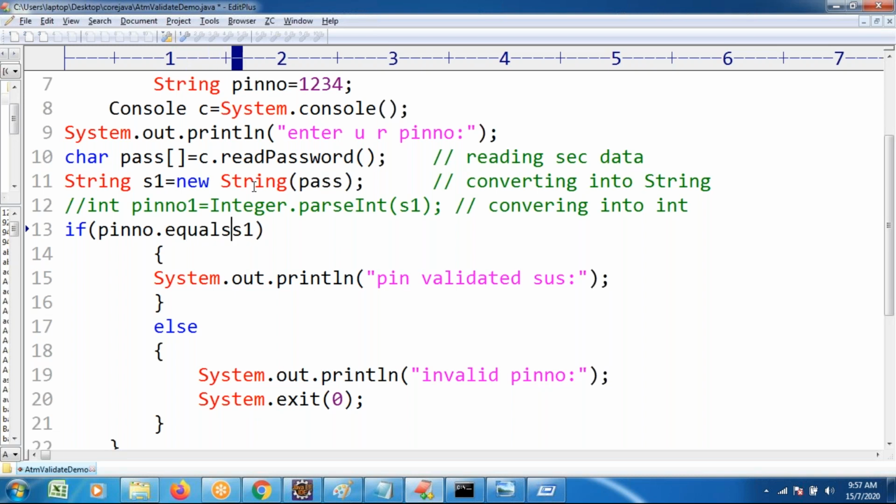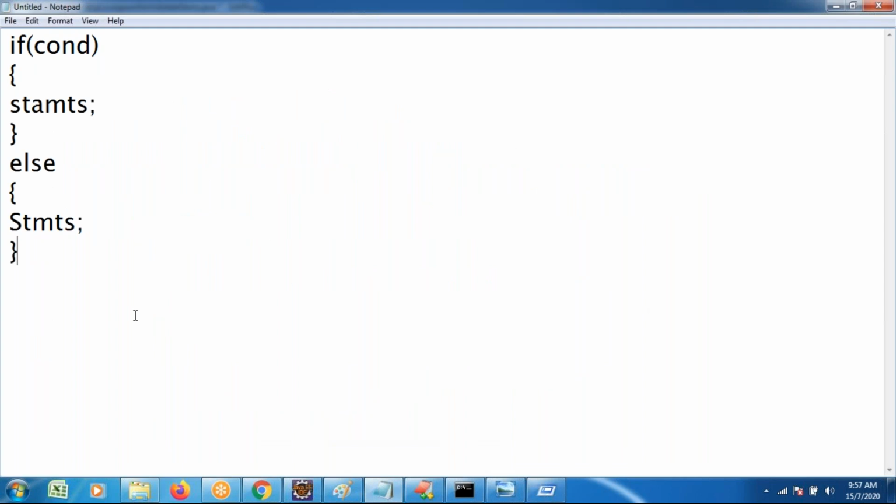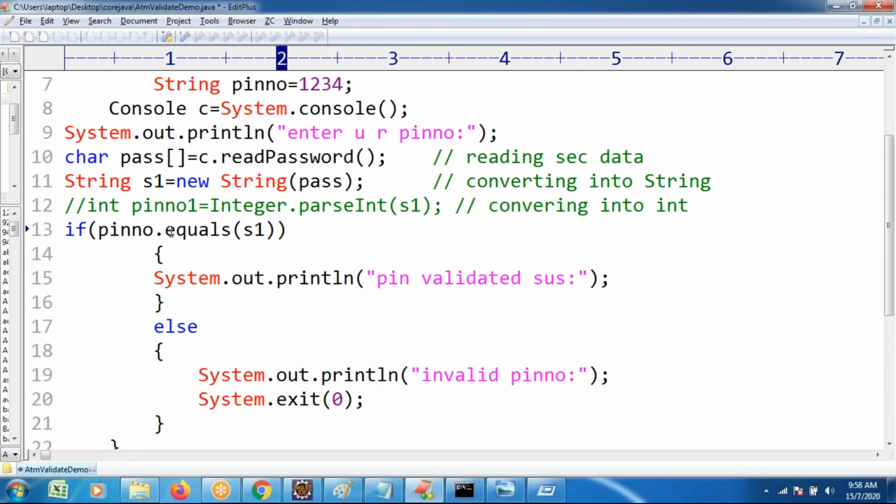Further, I will talk about the difference between equals to operator and equals method. It is a damn sure interview question. In the interview round they may ask: what is the difference between equals to operator and equals method, and which is recommended to check the equality of strings? If you want to work with string equality, you have to use the equals method. What is the disadvantage with the equals to operator? If you take it as an integer, the equals to operator is going to work.